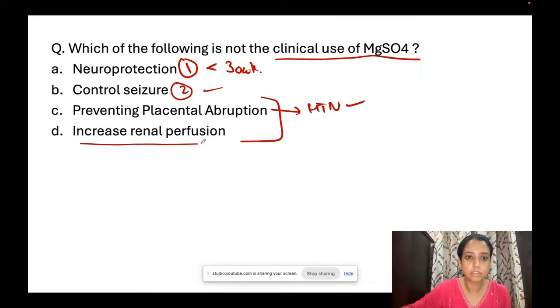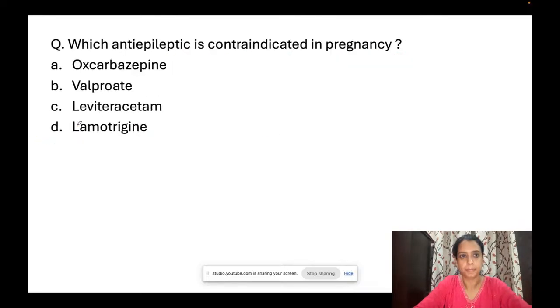क्या renal perfusion बढ़ाने के लिए MgSO4 देते हैं? Do we give MgSO4 for increasing renal perfusion? No. Why will we give it? It is not used for increasing renal perfusion, right? So this is our answer. It is not used for increasing renal perfusion.